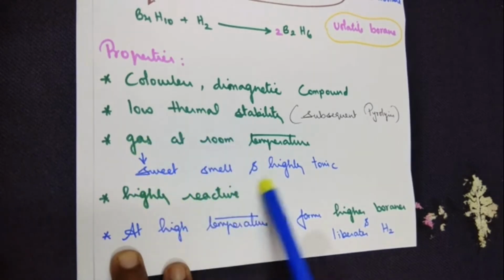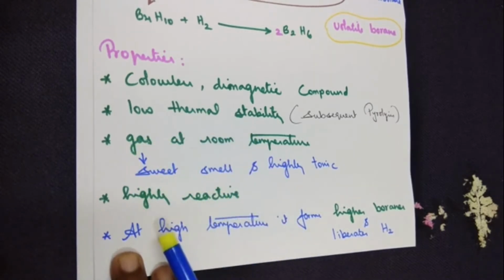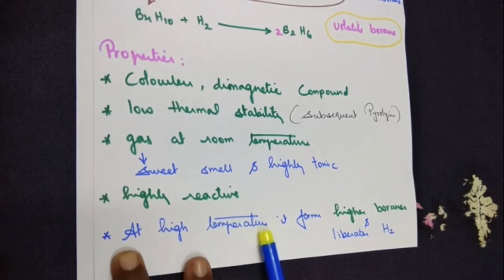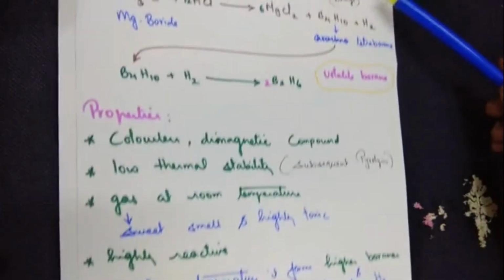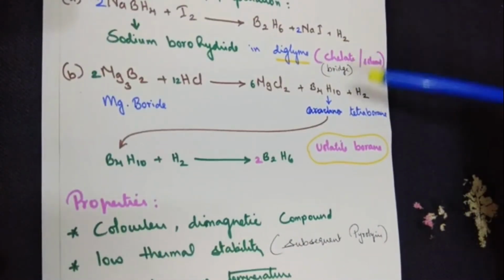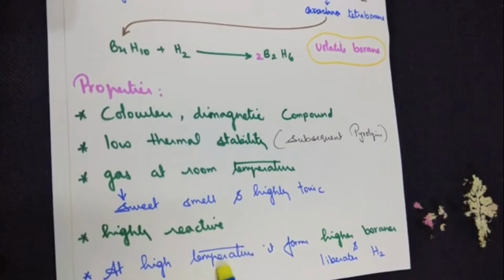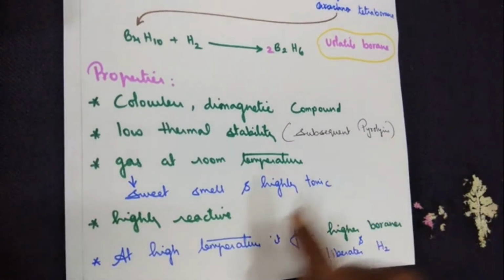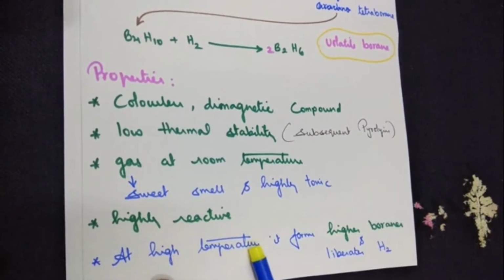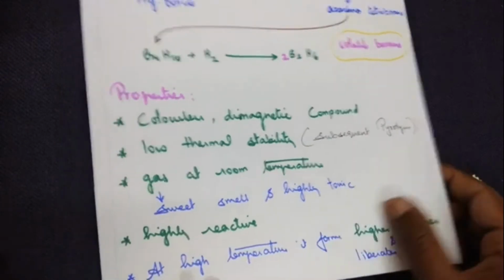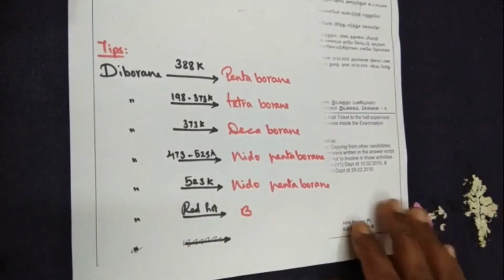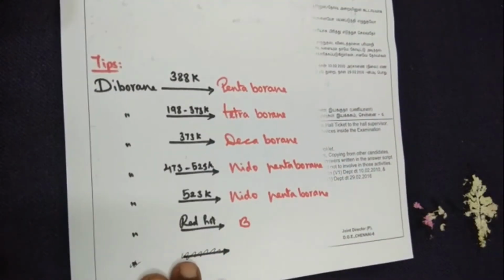Now all this is at room temperature. When we increase the temperature, higher boranes are formed and it liberates hydrogen. As I kept telling, hydrogen is being liberated here. So this is what we are moving in to see. Now to understand at higher temperature how higher boranes are formed, you need to know a few clues. Okay, let me take the tips before I show you the reactions.